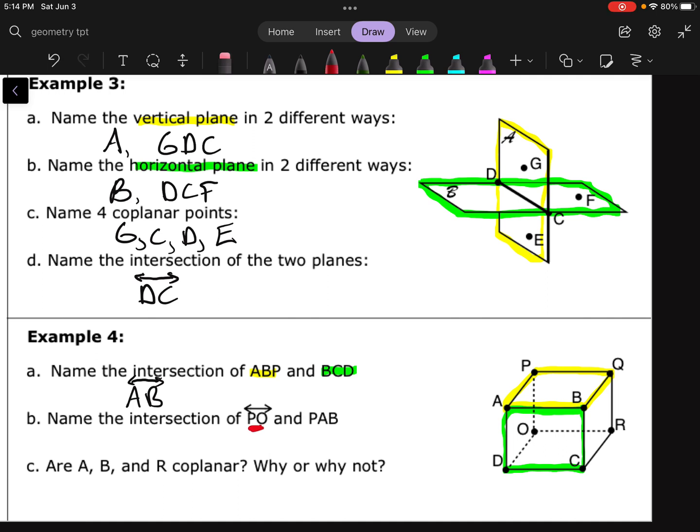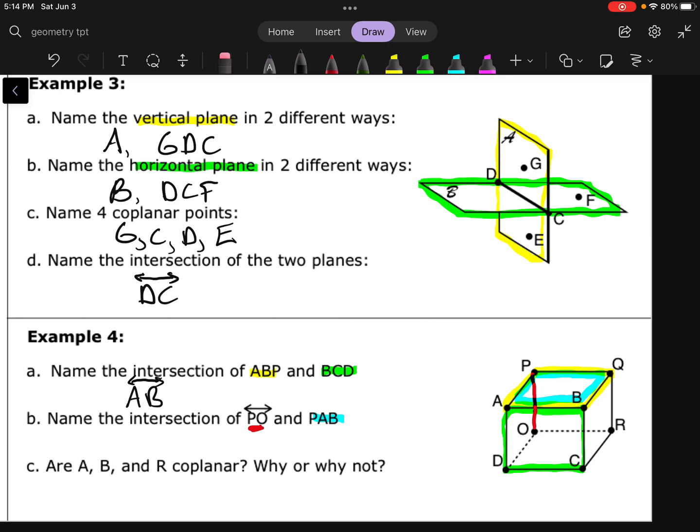BO. Oh, no, I'm sorry, PO. PO is this line. And PAB, that's just a different way of naming the first plane that we were looking at. PAB, ABP, those are the same thing.